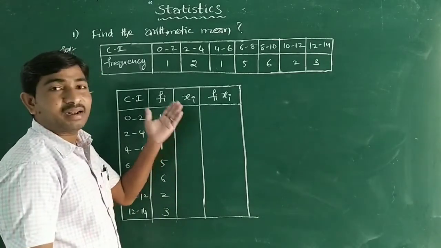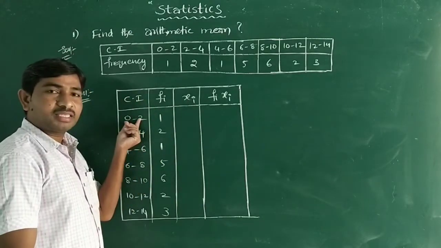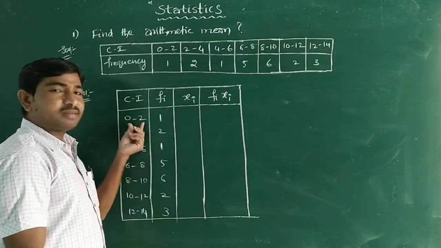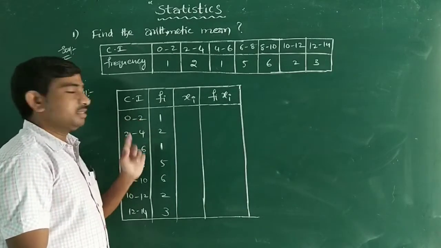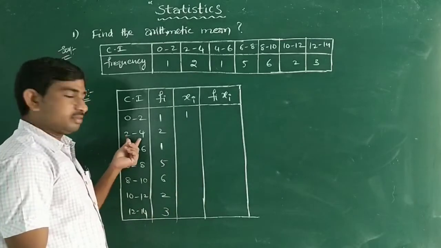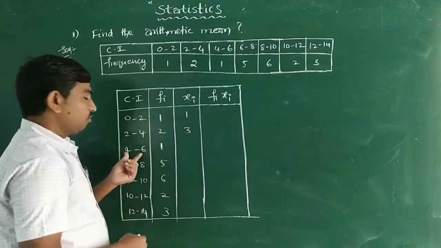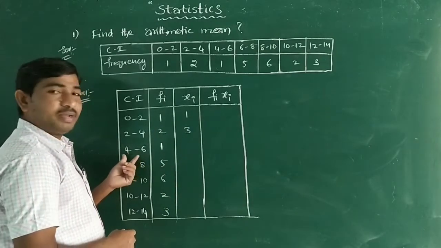Okay, now Xi, class marks. This is the mid value of the class interval. How can we find it? It means the average of the lower limit and upper limit. 0 plus 2 is 2, 2 by 2 is 1. And 2 plus 4, 6; 6 by 2 means 3. And 4 plus 6, 10; 10 by 2 means 5.